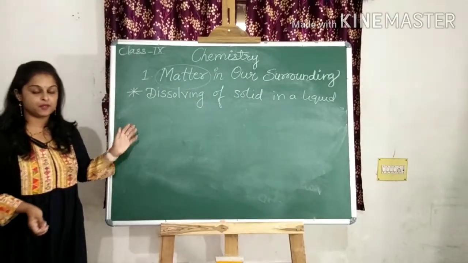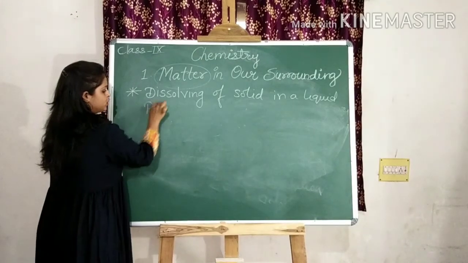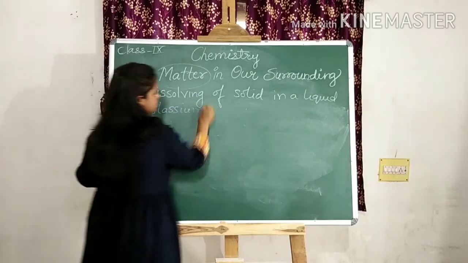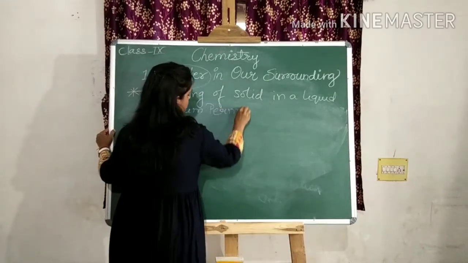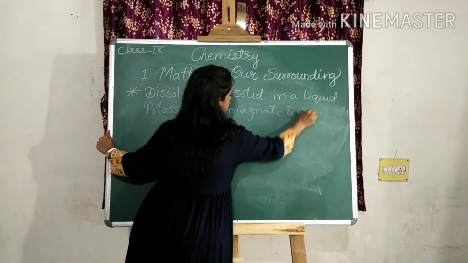For this simple experiment, there are two things we have to use: one is potassium permanganate and water.